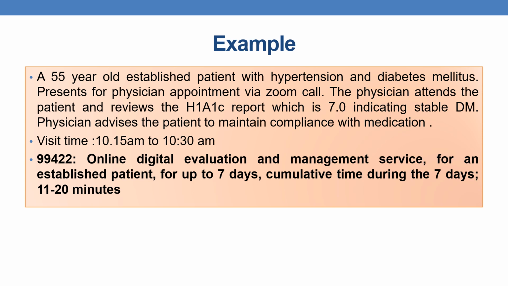A 54-year-old established patient with hypertension and diabetes presents for a physician appointment via a Zoom call. The physician attends the patient and reviews the HbA1c report, which is 7, indicating stable DM. And the physician advises the patient to maintain compliance with the medication. The cumulative time or the visit time is from 10:15 a.m. to 10:30 a.m. So 15 minutes of time.